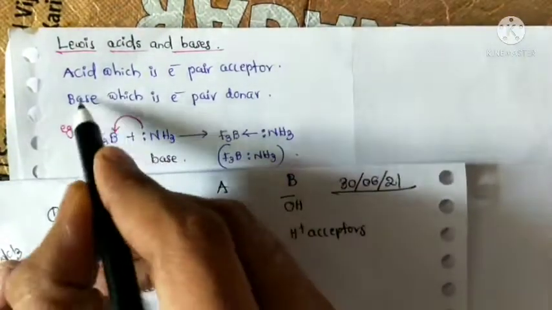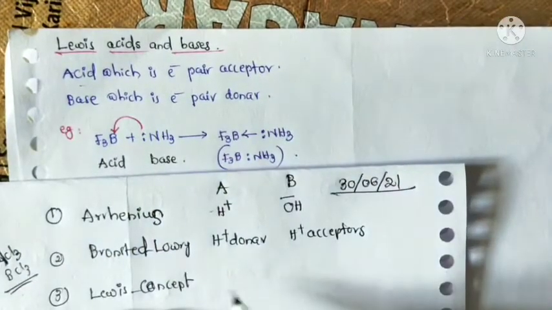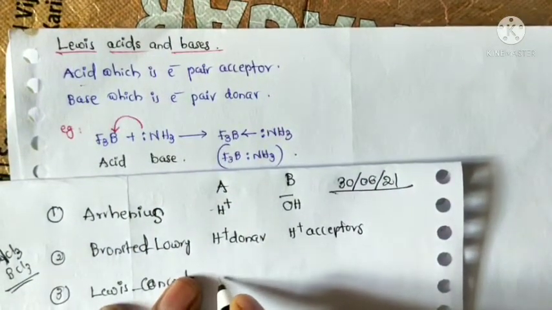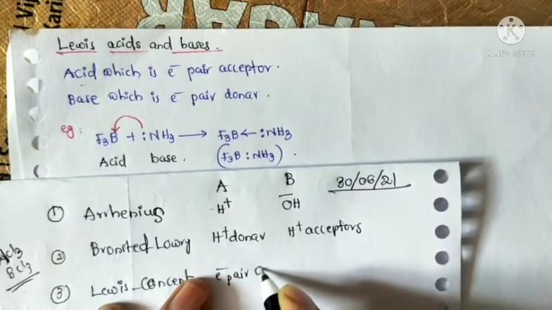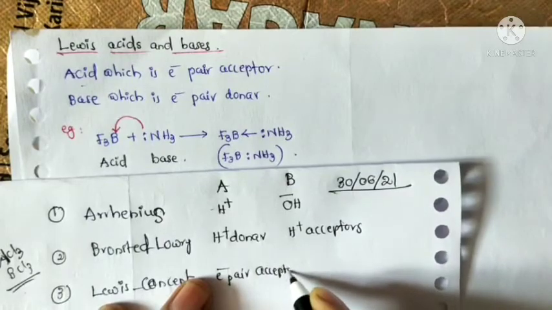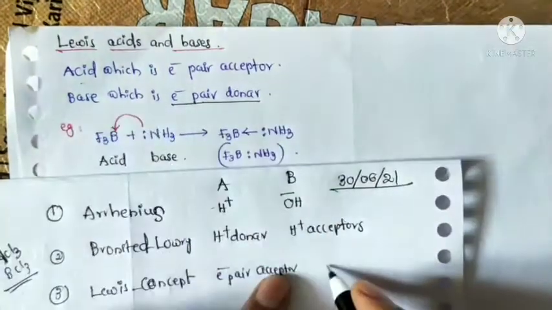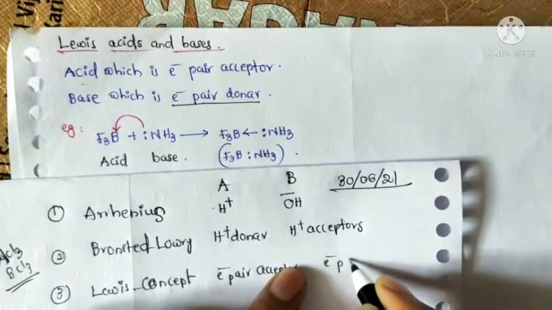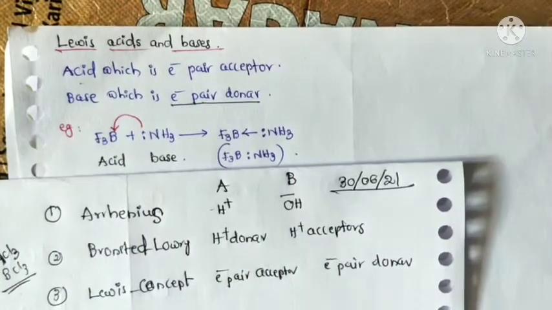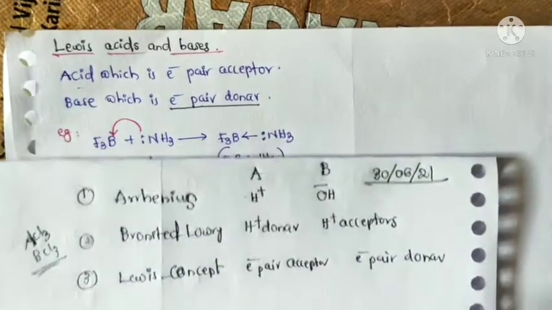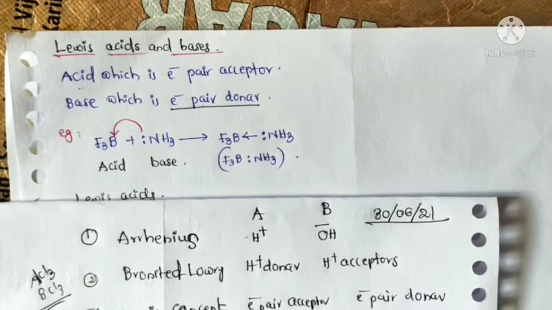According to the Lewis concept, an acid is an electron pair acceptor. What is a base? An electron pair donor. Here is an example of this theory: boron trifluoride.